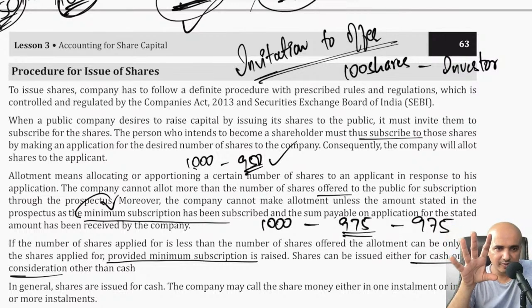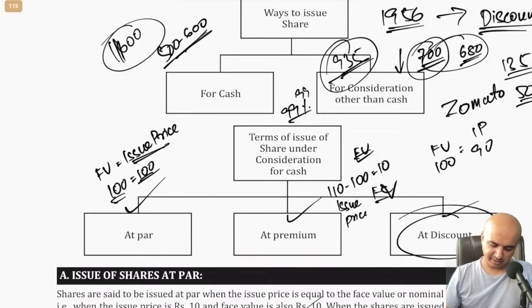The point here is, just because you apply for the shares of the company through an IPO, it is no guarantee that you will get the shares, because now you are making an offer to the company saying, I am ready to pay so much money for these many shares. Are you ready to issue shares to us? Then the company will decide whether to issue shares to you or not. So it is the company's prerogative. You are making an offer, they will decide it later on. So first they will invite you to make an offer to them through prospectus and all those things. Okay. So that is there.